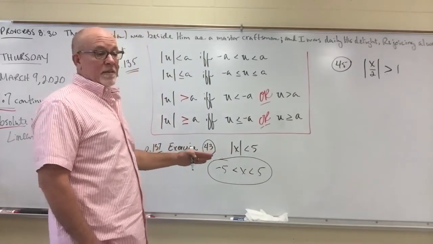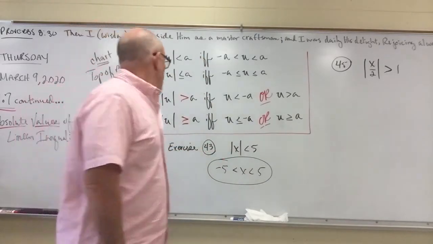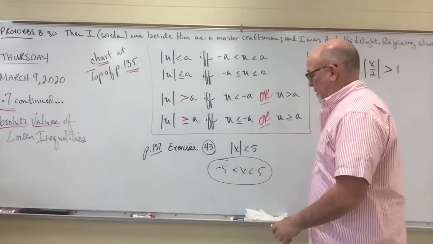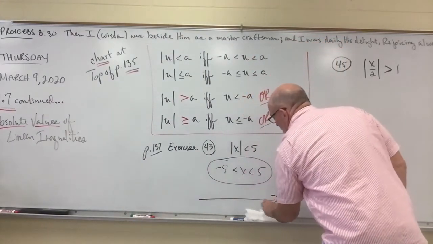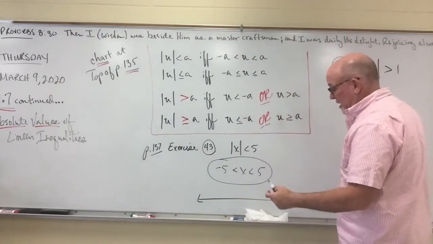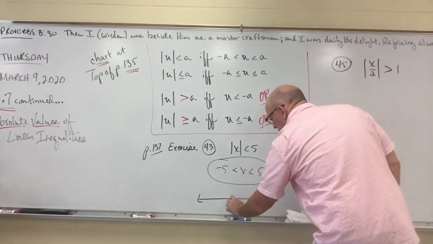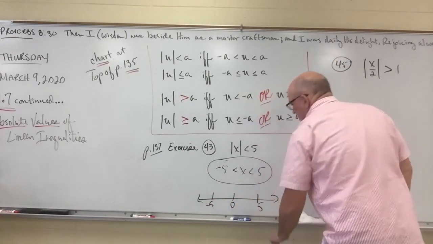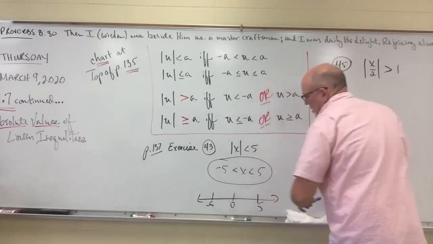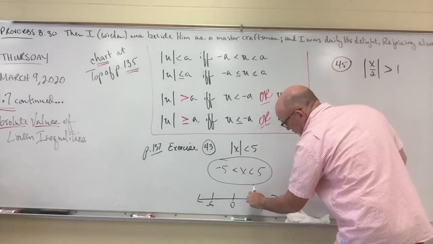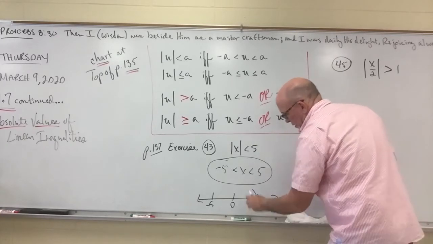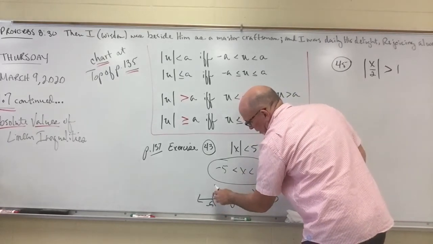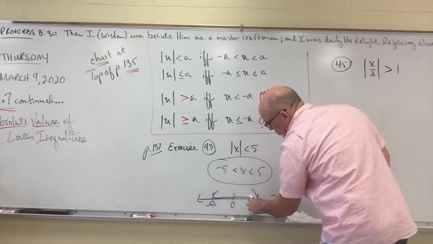You want x by itself, isolated by itself. You are going to be asked to graph, sketch on a number line, if you will. So I'd find 0, negative 5, positive 5. So this says that x is less than 5, but it is greater than negative 5. So anything in the middle should work.